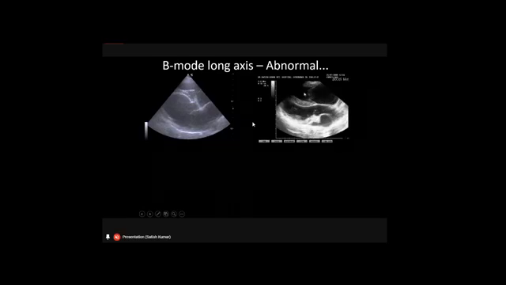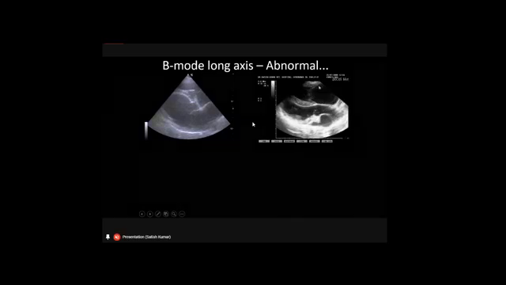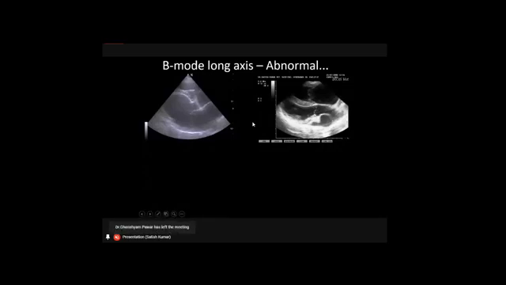This is the right side of the heart, right atrium and the right ventricle, the tricuspid valve here. And this is the left atrium, and this is the left ventricle, but something is coming out from the left ventricle, which is the aorta. So you can also see the aortic valves here, which are called the aortic cusps, the semilunar valves. So this is called a 5-chambered long axis view.